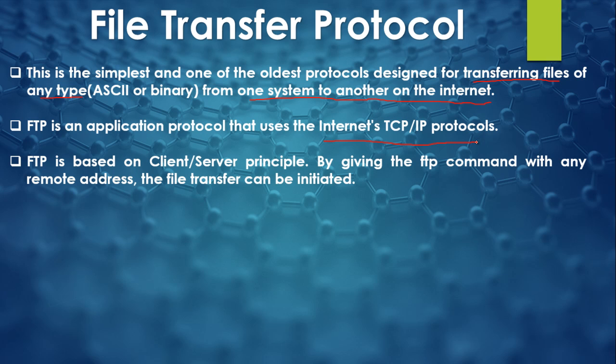Then these packets move from one router to another router, and then they reach the destination. Once they reach the destination, TCP just recombines those packets and obtains the original file, right? So obviously the TCP/IP protocol is always there. So FTP is an application protocol that uses the internet TCP/IP protocol.